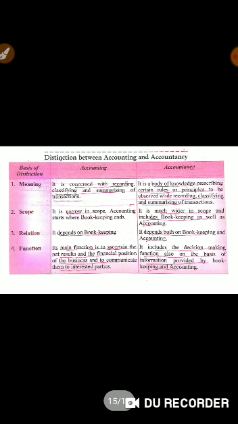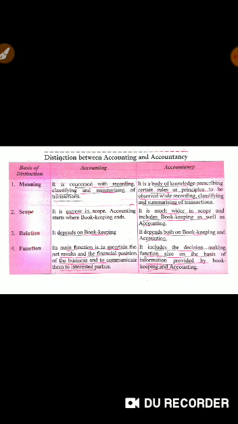Distinction between accounting and accountancy. Meaning. The point of distinction is meaning. Accounting is concerned with recording, classifying, summarizing the recorded data, analyzing them, and communicating to the users.